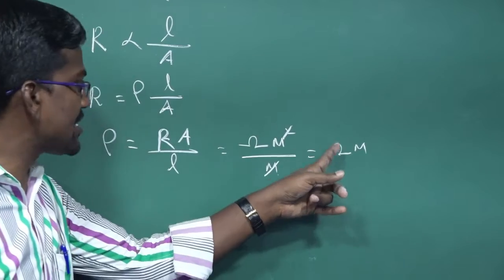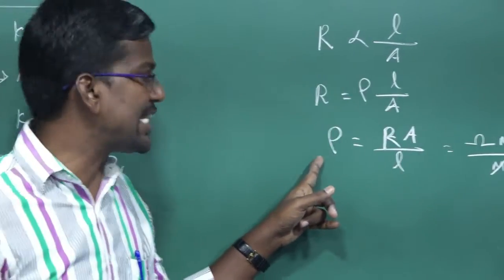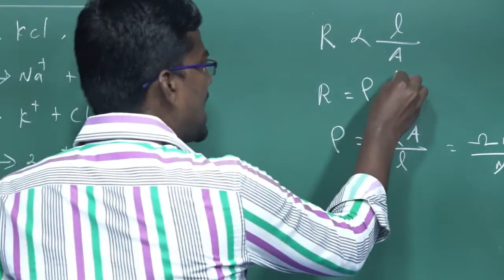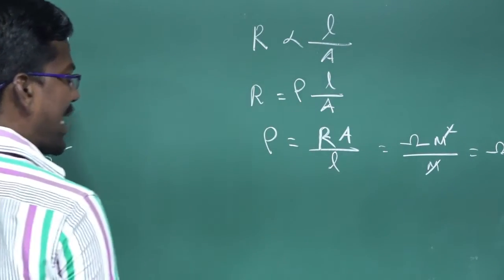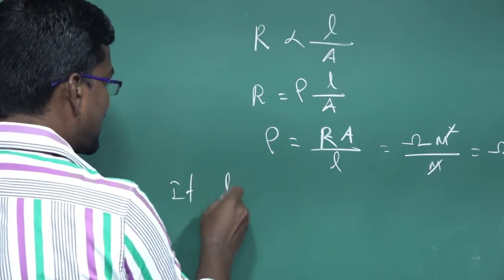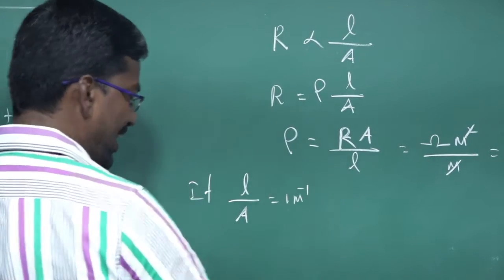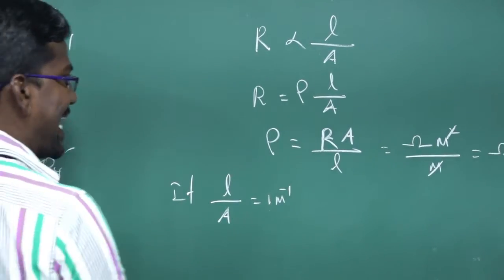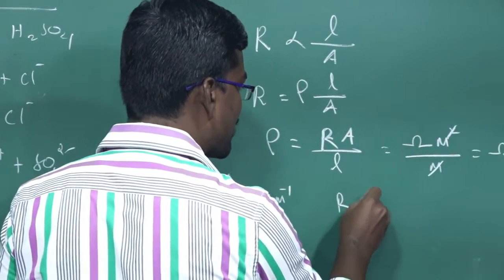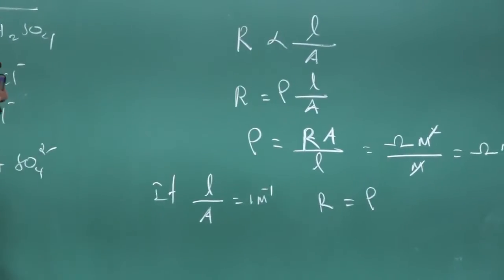So ohm meter is the unit of specific resistance or resistivity. If the cell constant L divided by A is equal to 1 meter inverse, then the resistance is equal to the specific resistance or resistivity.